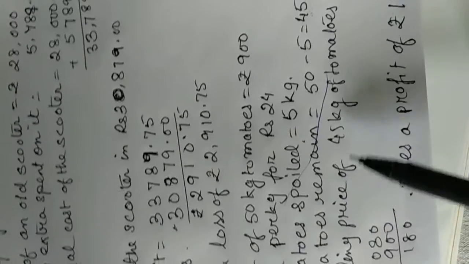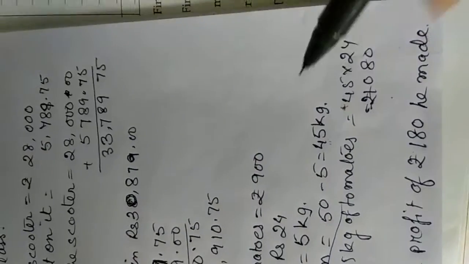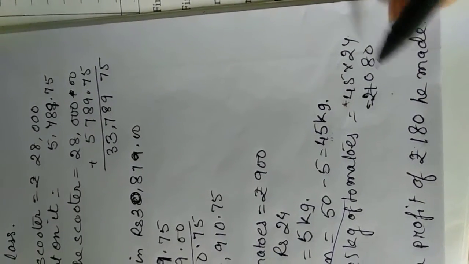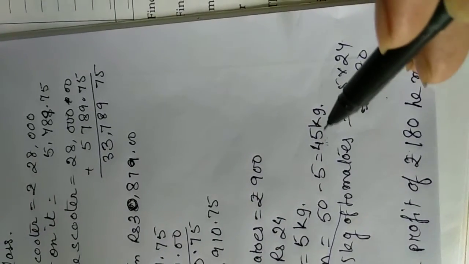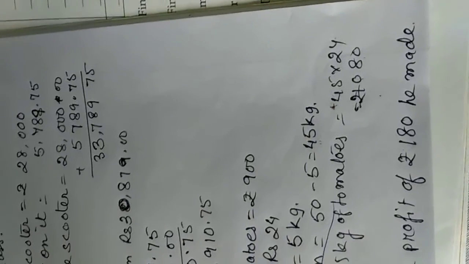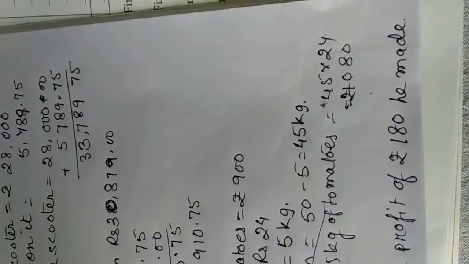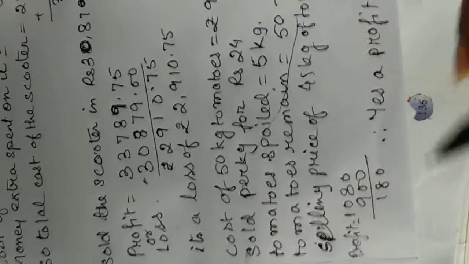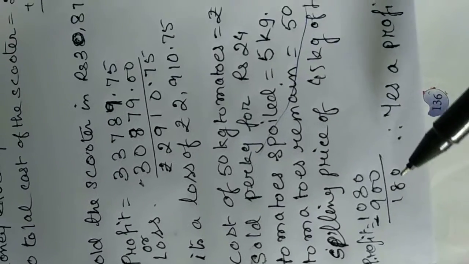Then the selling price of the 45 kgs of tomatoes, SP, will be 45 into 24, because we were told that 1 kg was 24. So 45 into 24, it will be 1,080 rupees. That means he sold 45 kgs of tomatoes for 1,080 rupees. 1,080 is the SP. So if 1,080 is the SP, then CP is 900. Then we will do subtraction and we find that it is 180 rupees profit.